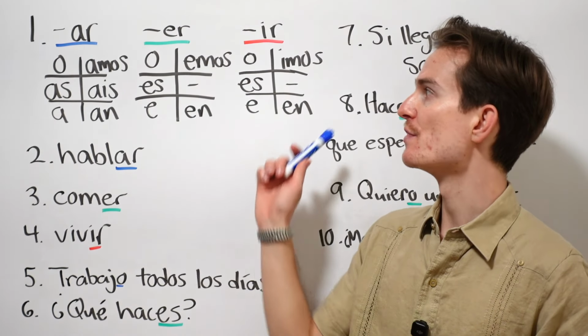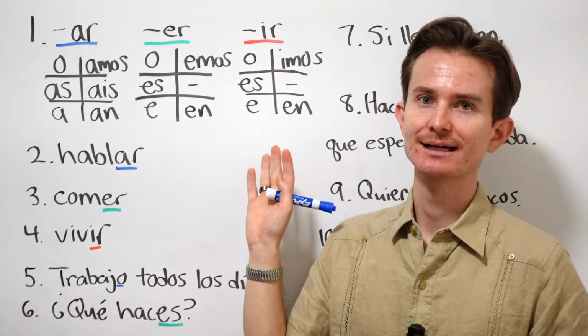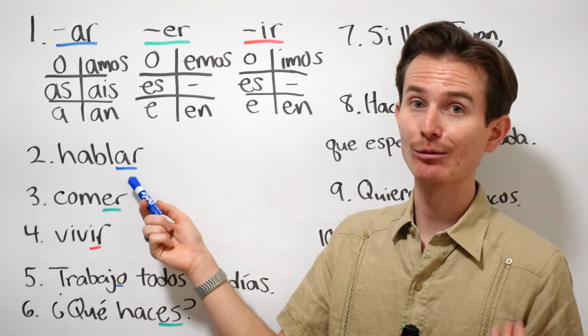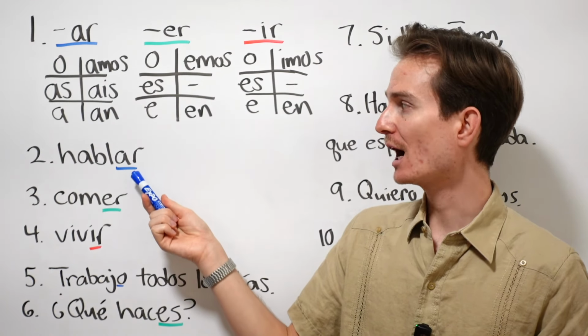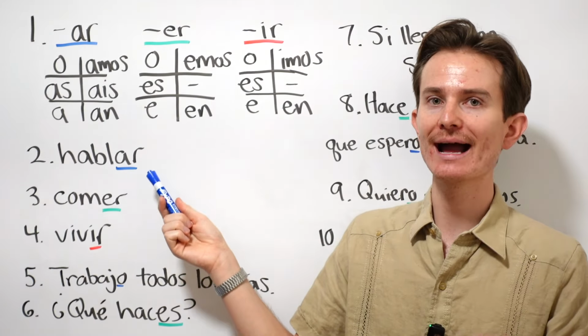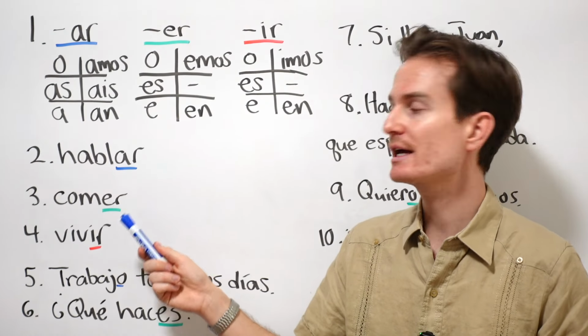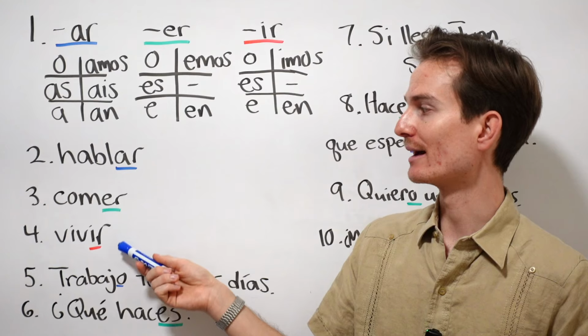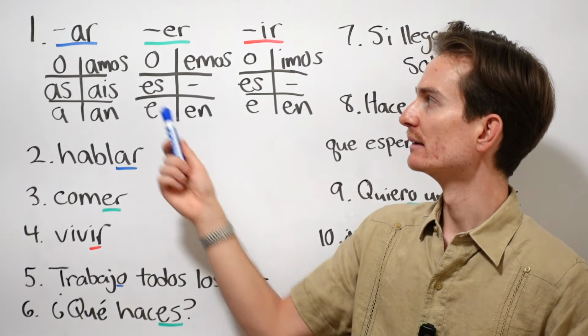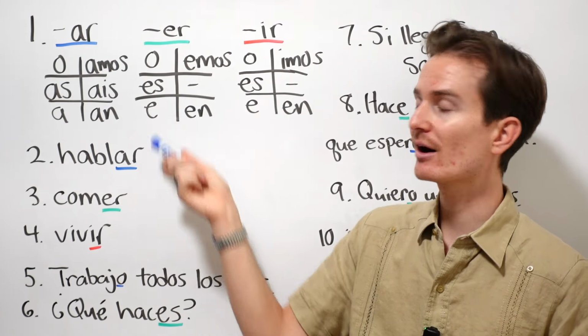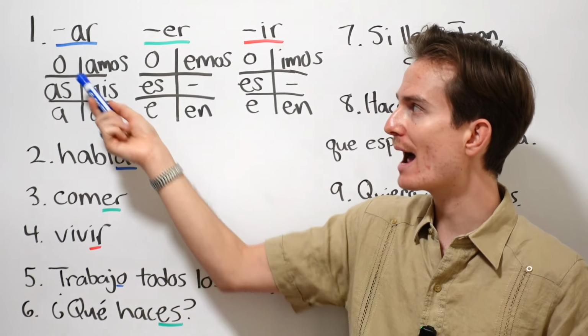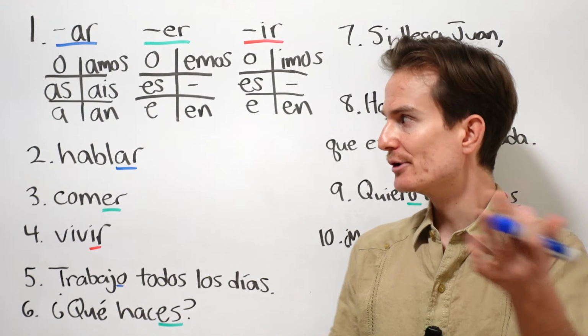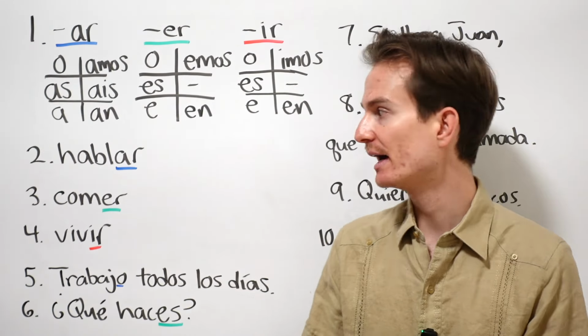Okay? All right, so there you have it. Now, to conjugate a verb like hablar, all you need to do is cut off its AR ending. So for any verb, that's an infinitive, meaning it's in its original form, right? So hablar meaning to speak, comer meaning to eat, and vivir meaning to live. AR, ER, and IR verb. Okay? So let's conjugate it. We're going to cut off the AR ending, and now we're going to add on the new endings according to our rule. So can you help me conjugate this? Let's do it together. Okay?